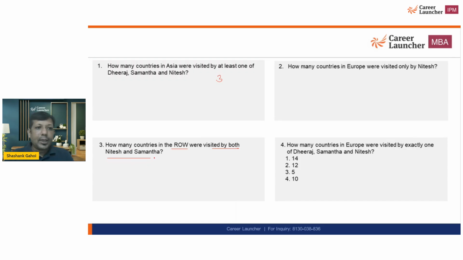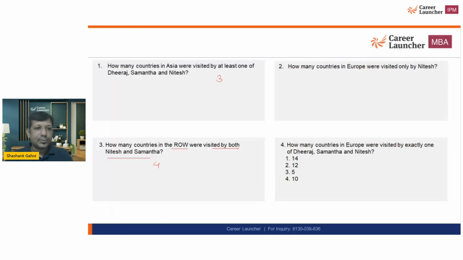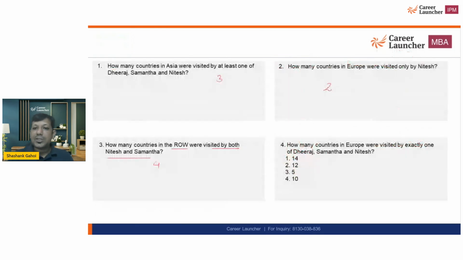ठीक है, how many countries in Europe were visited only by Nitish? So only by Nitish is 5-a, and that is going to be 2. And how many countries in Europe were visited by exactly one of the धीरज, Samantha and Nitish? Exactly one पूछ रहे हैं यहाँ पे, तो exactly one का मतलब ये है कि या तो धीरज गया है केवल, या केवल समांथा गई है, या केवल नितेश गया है। तो इसका आंसर जो होगा that is going to be 12, and that is going to be option 2.